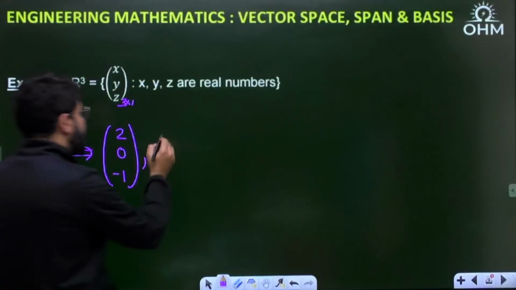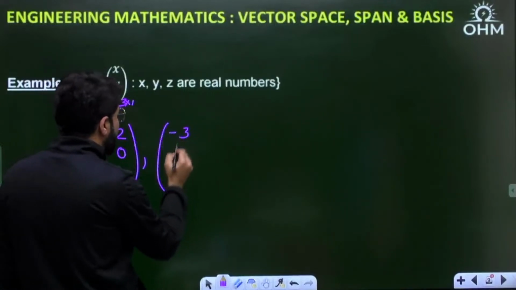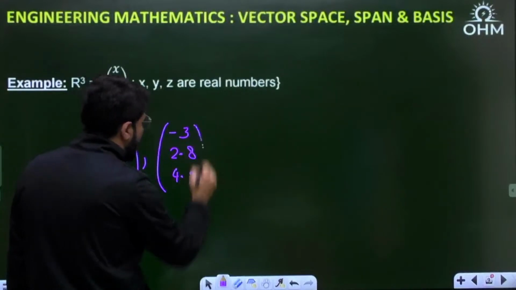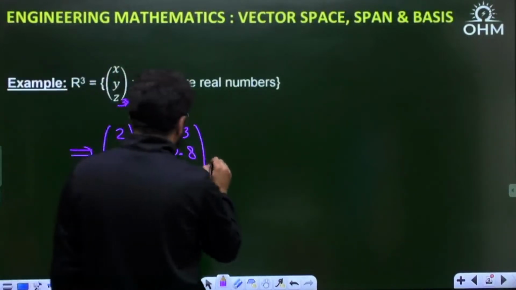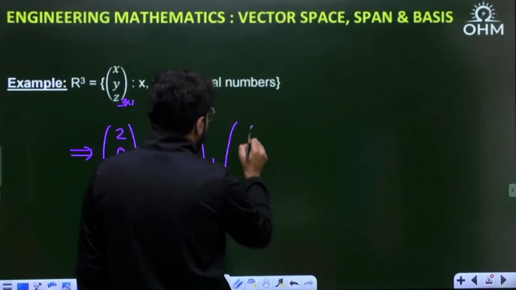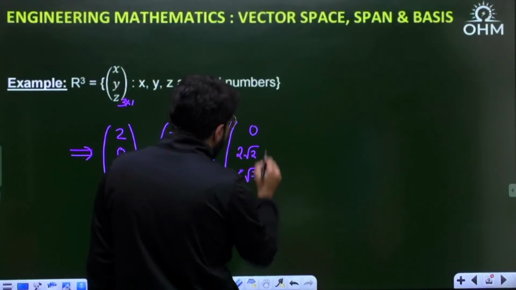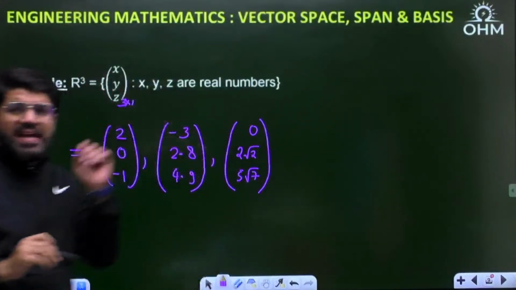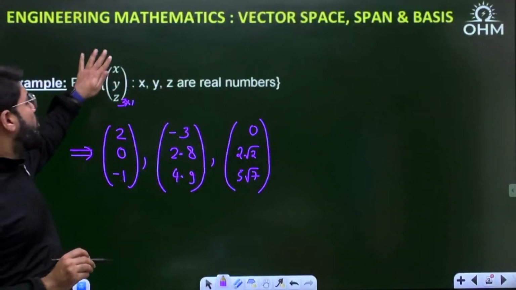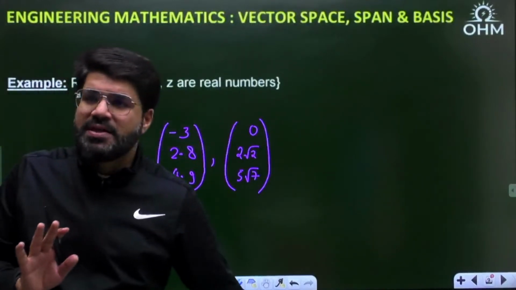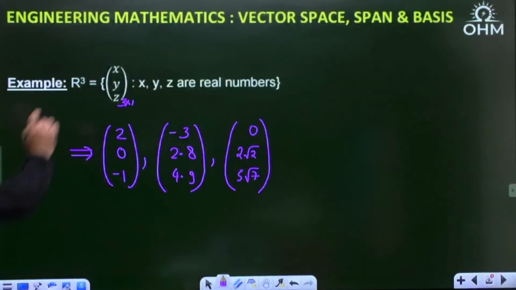There can be another one like this, minus 3, 2.8, and 4.9. This is another vector lying inside the R3. There can be a vector of the form 0, 2 root 2 and 5 root 7, any such vector where x, y, z can take any real values. So basically the set of all 3 cross 1 real vectors is what is represented as R3. Is that clear? So this is R3, this is R2.